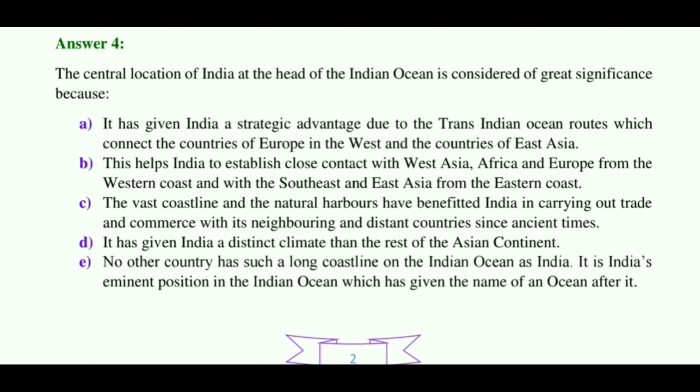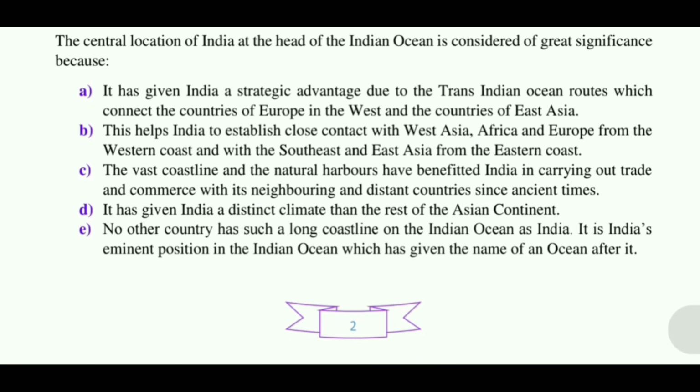B. This helps India to establish close contact with West Asia, Africa and Europe from the western coast and with Southeast and East Asia from the eastern coast. C. The vast coastline and the natural harbors have benefited India in carrying out trade and commerce with its neighboring and distant countries since ancient times.